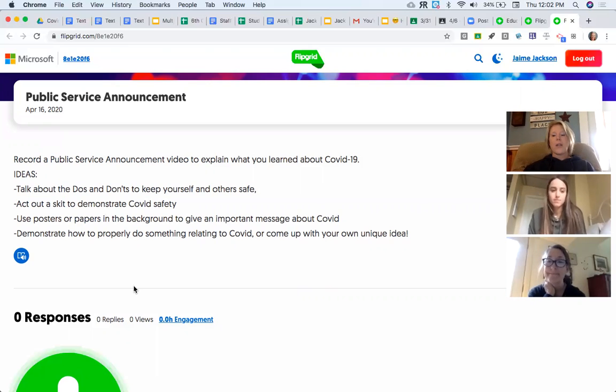When you're making your videos, another thing that's kind of fun is that you can add some little selfie stickers and emojis and things like that. So you'll be able to play around with that once you get in there.